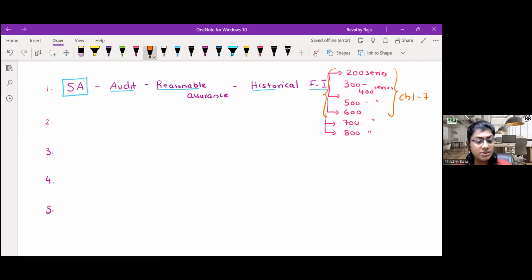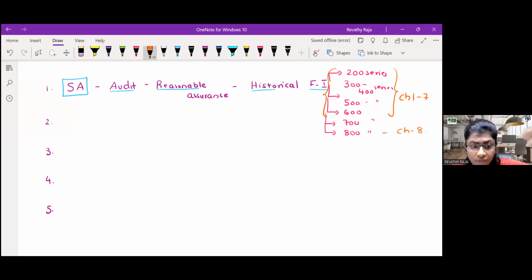Most of the standards are familiar ones, whereas the 800 series is a new topic. It's an addition. So I will give you a brief summary of the 800 series after I finish these 5 sets. This is chapter number 8.